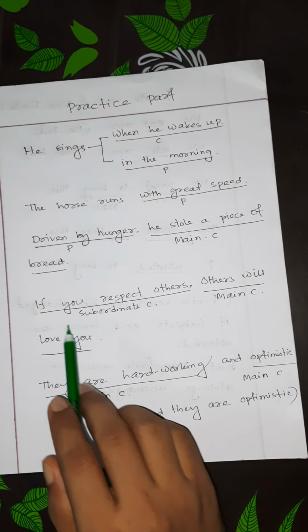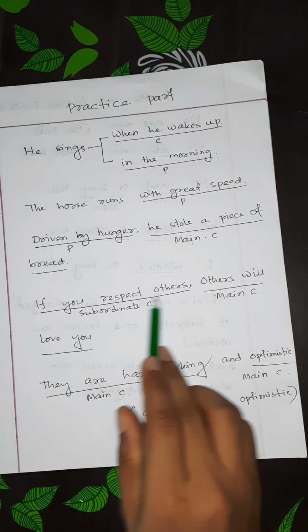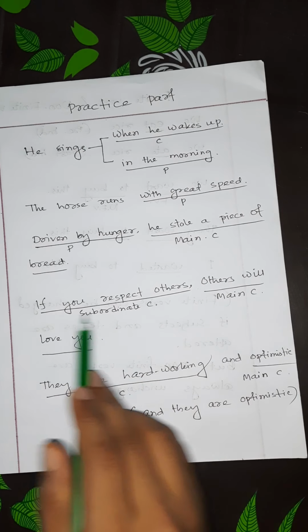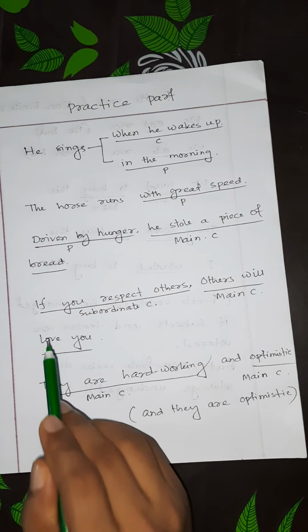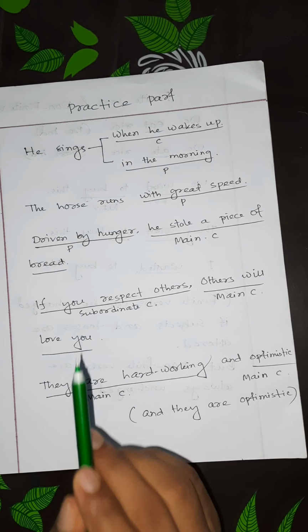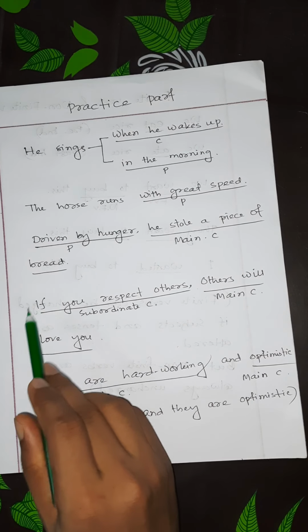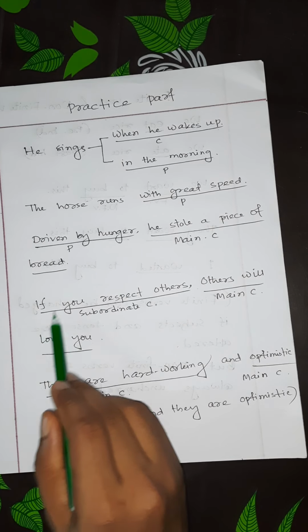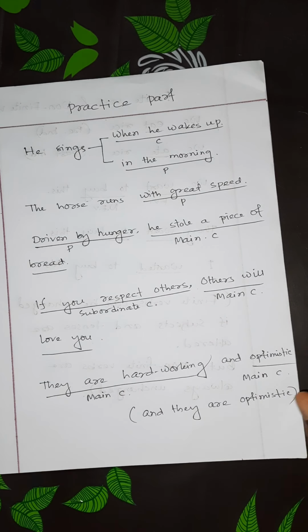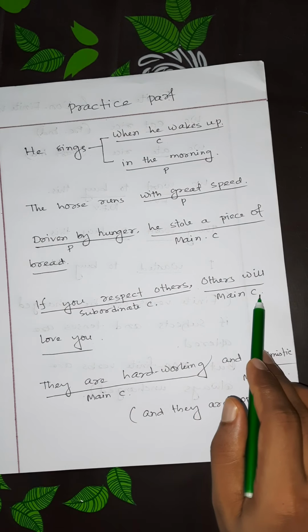One more example. If you respect others, others will love you. So if you respect others, this is a subordinate clause. Here is the clause marker I mentioned earlier. In identifying the clauses, clause markers are used. If is the clause marker here, and if at the very beginning of any sentence there are some clause markers like if, unless, until, though, although, all the WH words, etc., usually the clause is subordinate. Others will love you, this is a main clause.